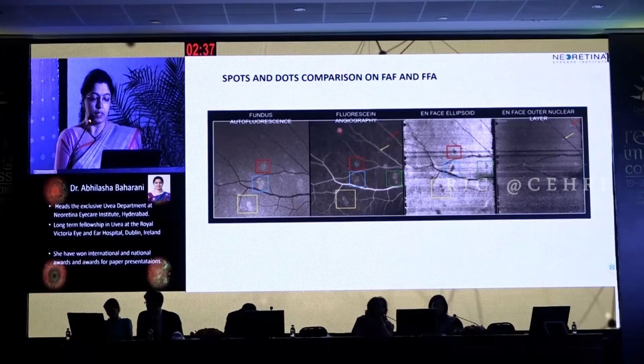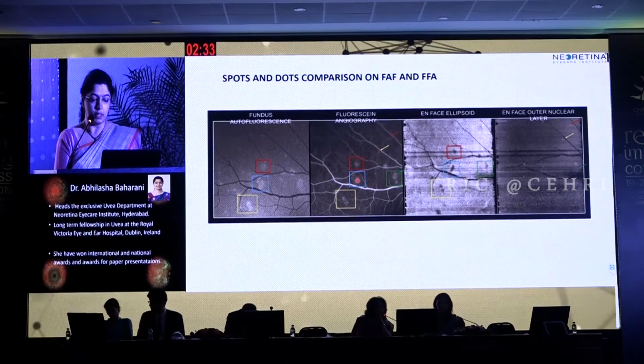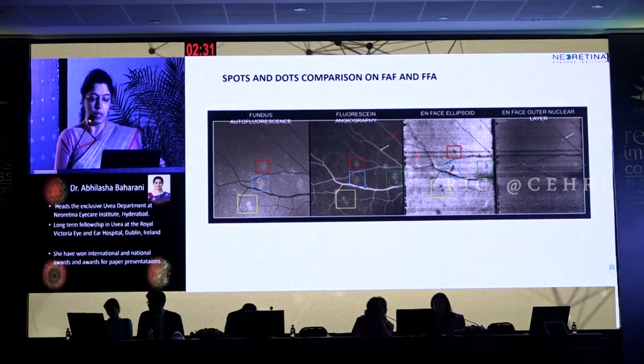So we compare the spots and dots on fundus autofluorescence and FFA. The first picture shows hyperautofluorescence on fundus autofluorescence of the spots. Fluorescein angiography shows hyperfluorescence at the same location.